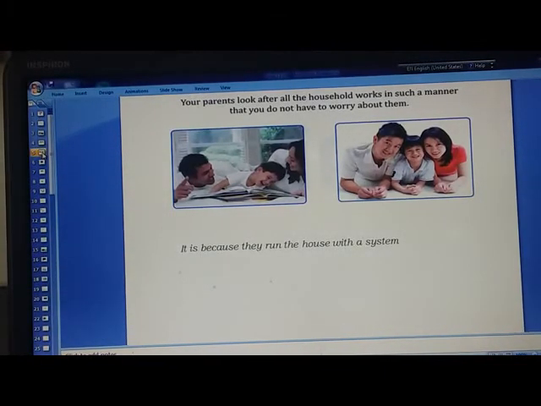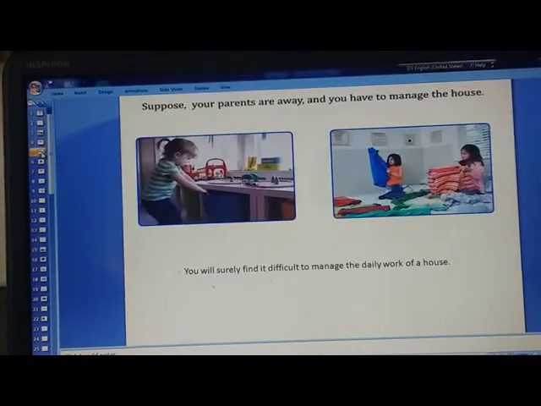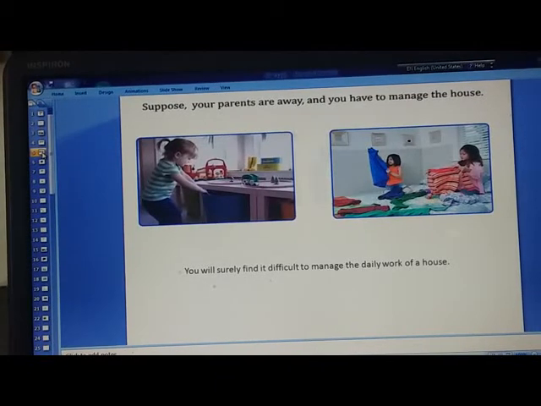They will take care of each and everything of your requirements. Suppose your parents are away and you have to manage the house. See how much work you need to do then. You will surely find it difficult to manage the daily work of the house.